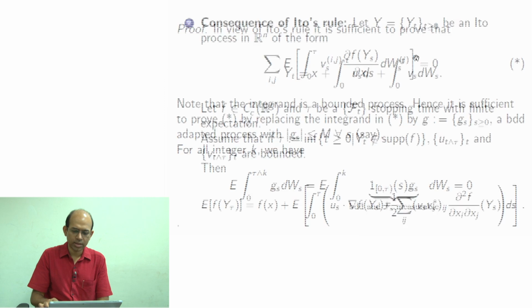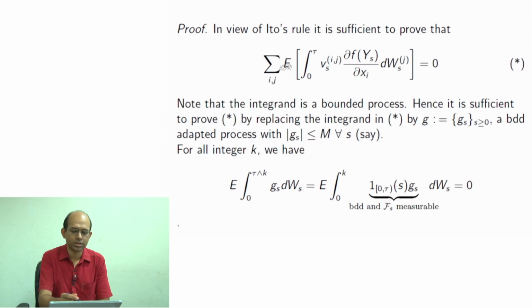Earlier I had this summation that I took out of the expectation. So, let us see the indices more carefully. V is a matrix, the ijth entry of the V matrix, and then del f over del x_i, the ith component of the derivative of f, and then the jth component of the Brownian motion.